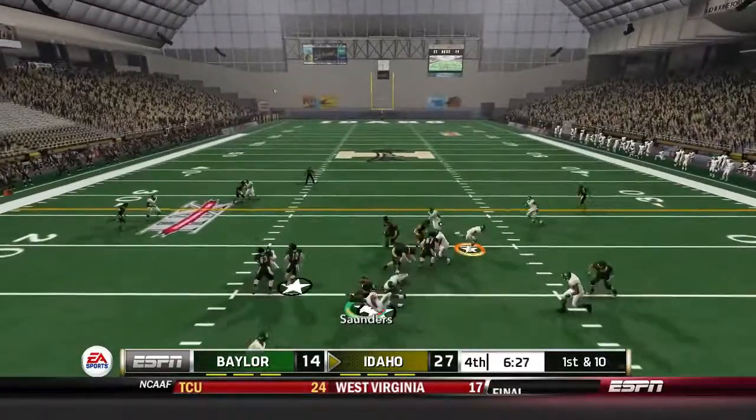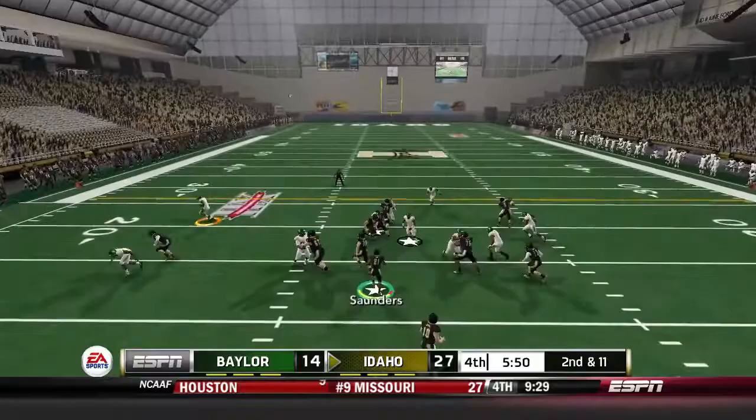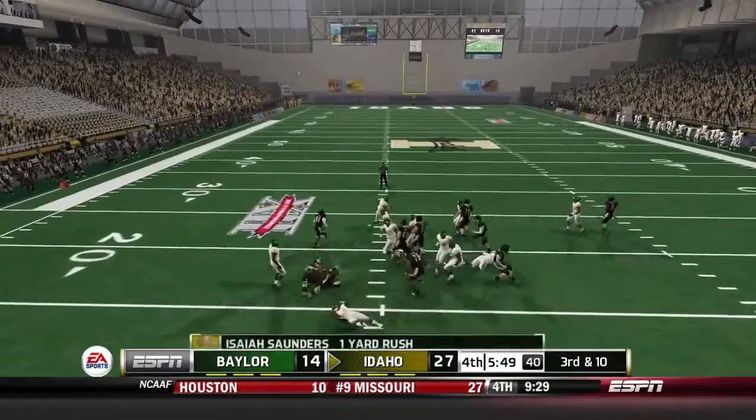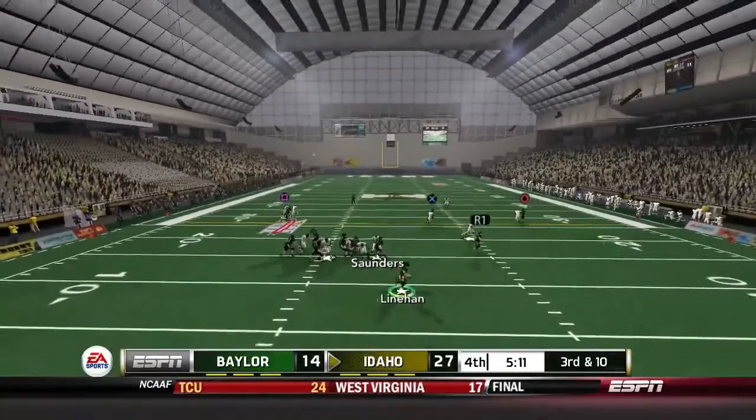11-yard reception over the middle, and that's a first down Idaho. Now, loss of 1 yard there by Isaiah Saunders. Idaho trying to milk the clock here. Isaiah Saunders again. That's a 1-yard carry. 3rd and 10, Idaho. 5 minutes left in the fourth quarter.